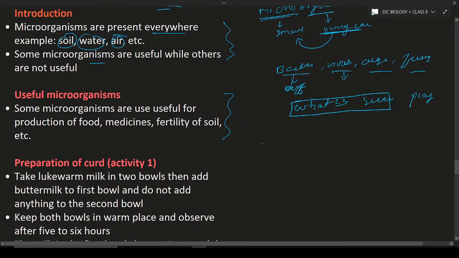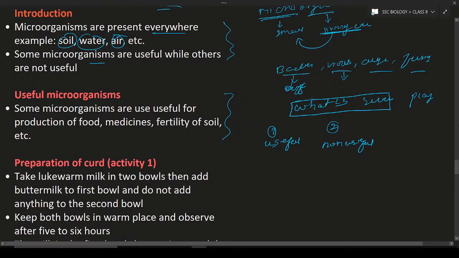You can see some are useful. Some are useful microorganisms. It means these microorganisms are useful for us. So this is the first type. The second type is non-useful. These bacteria or microorganisms are not at all essential for us.